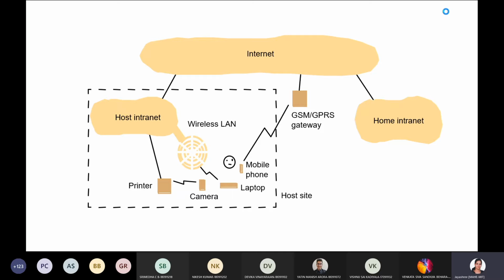System models. Architectural models define the way in which the components of systems are placed, how they interact, and how every component is mapped to the underlying network. It's been discussed here, an architectural model. Yes, roll number? 53 from A section. 53.